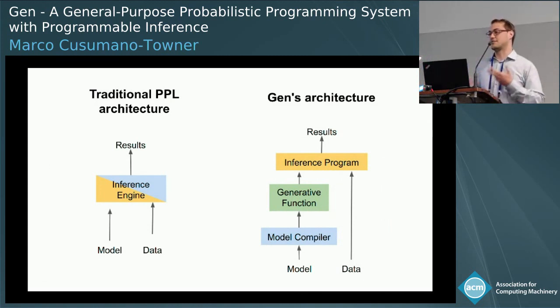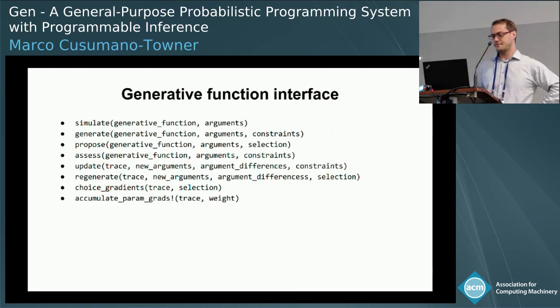And this is a key difference from many other probabilistic programming systems, where if you want to add a new inference algorithm, you basically have to extend the compiler for the modeling language by introducing new behaviors for, for example, sample statements. And the way that Gen achieves this separation is by introducing a black box interface for modeling components called the generative function interface. I'm not going to go into details, but there's just a set of operations dealing with generative functions and their execution traces.